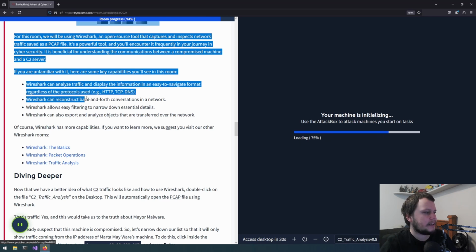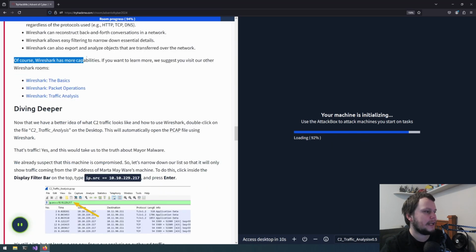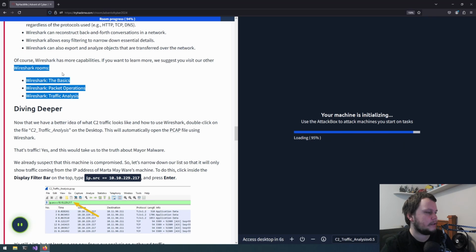Wireshark can reconstruct back and forth conversations in a network. Wireshark allows easy filtering to narrow down essential details. Wireshark can also export and analyze objects that are transferred over the network. Of course, Wireshark has more capabilities. If you want to learn more, there are a few Wireshark rooms here in TryHackMe.